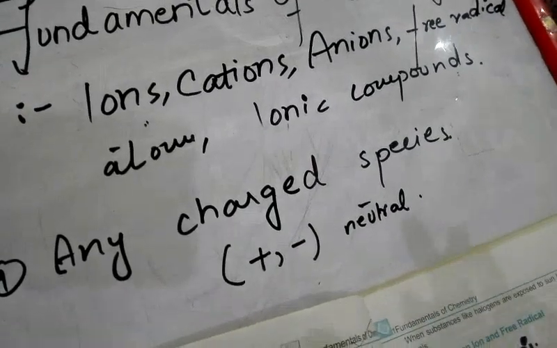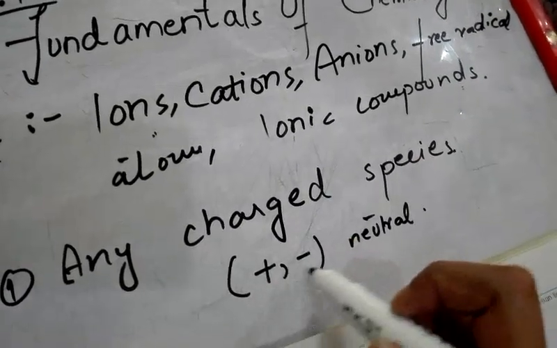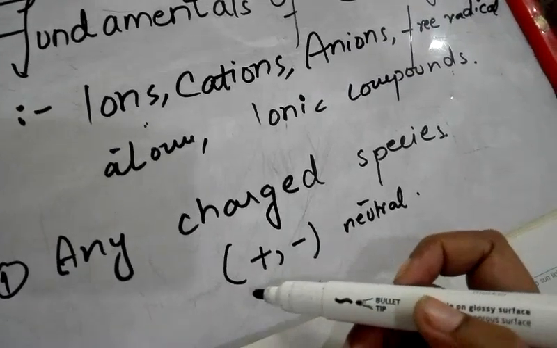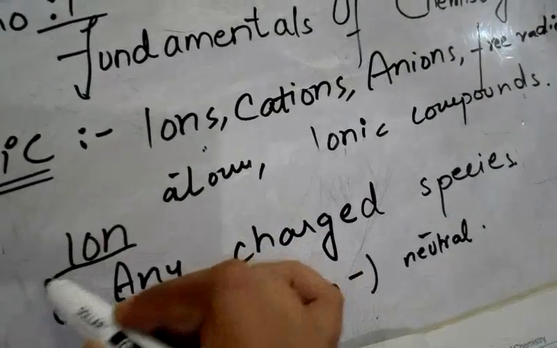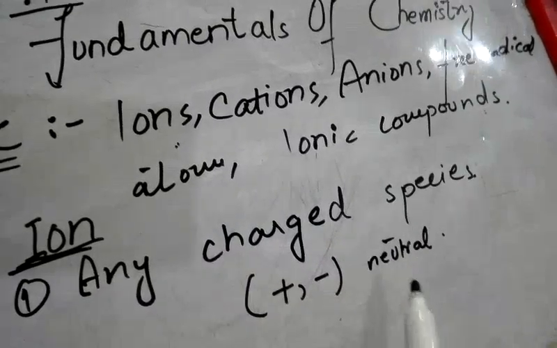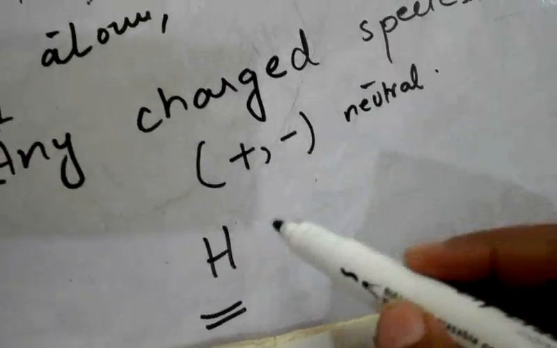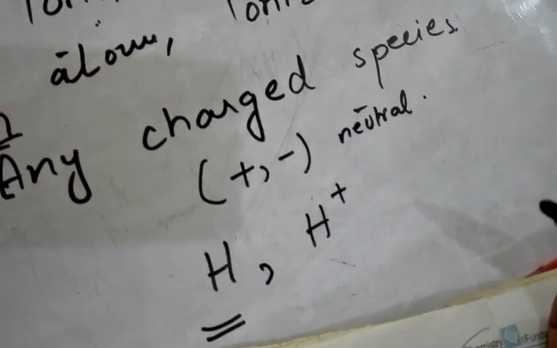Alright guys. So any atom, any molecule, any compound, if it is charged, if there is a symbol of either positive charge or negative charge, this will become an ion. I-O-N, ion. It is not an atom, it is an ion, or it is not a molecule. For example, if I symbolize hydrogen like this, then this is hydrogen atom. And if I symbolize it with charge, it will become an ion.